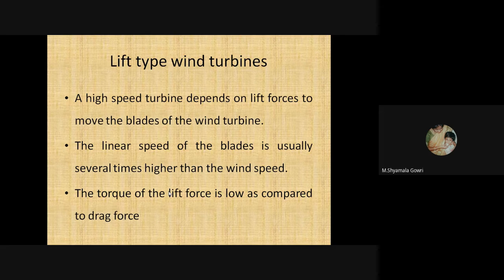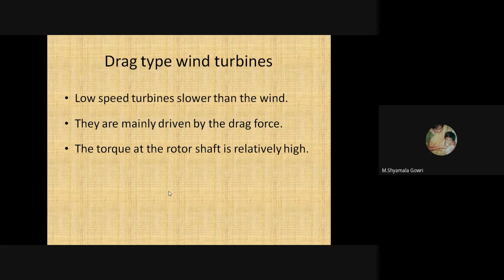It is a high speed turbine that depends on lift forces to move the blades of the wind turbine. The linear speed of the blades is usually several times higher than the wind speed. The torque of the lift force is low as compared to drag force. Second, we'll see the drag type turbine. These are low speed turbines, slower than the wind. This is mainly driven by drag force. Here the torque at the rotor shaft is relatively high.